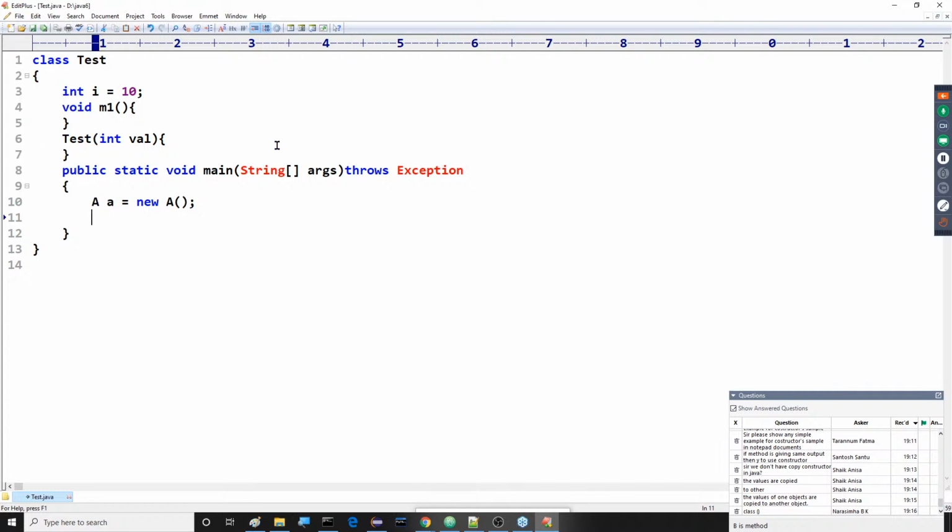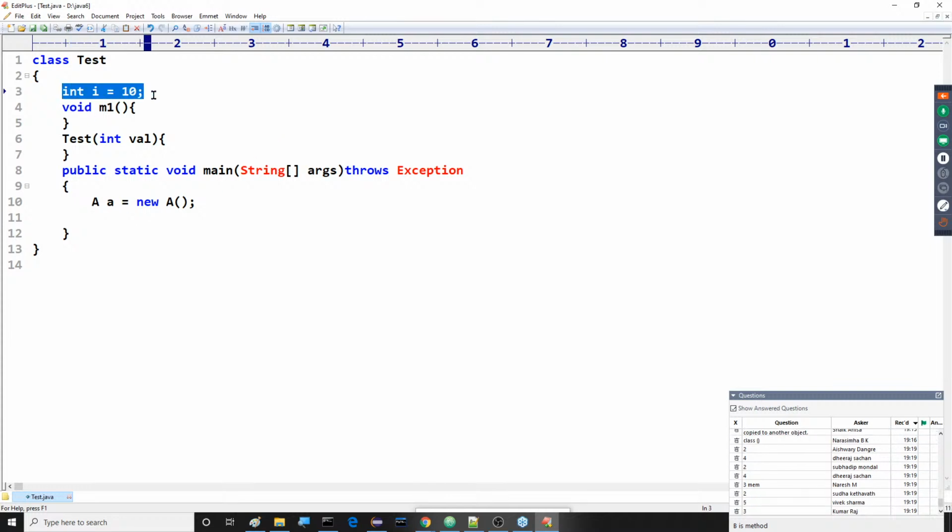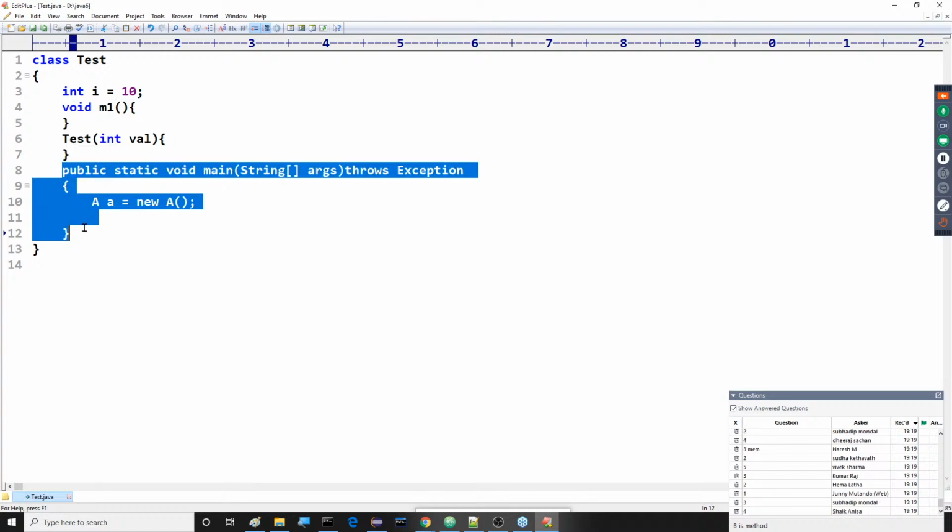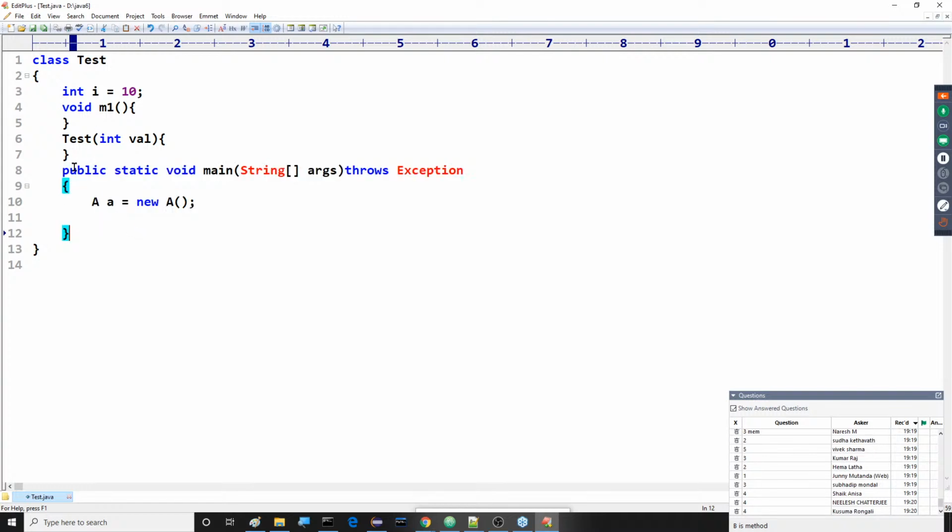I'm asking one question to all of you. Inside our class Test, how many members are available? One variable, second a method, third the constructor, and fourth again a method, the main method. Overall, one, two, three, four. Four members are available.